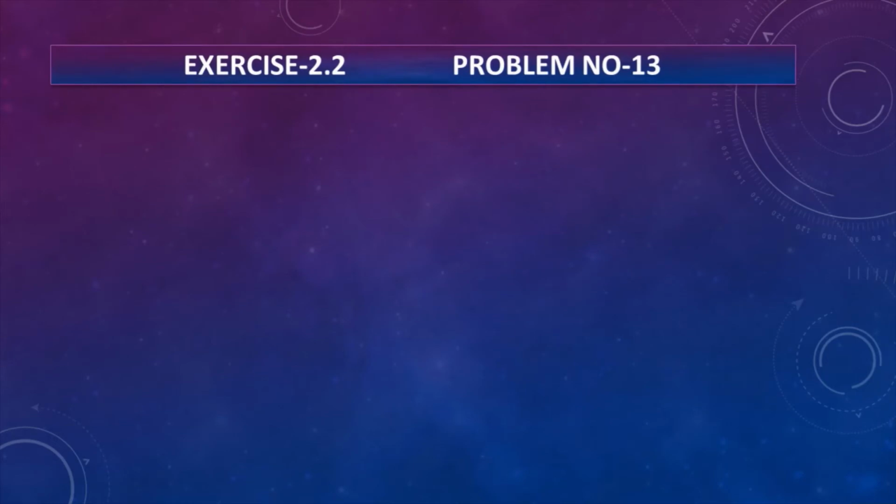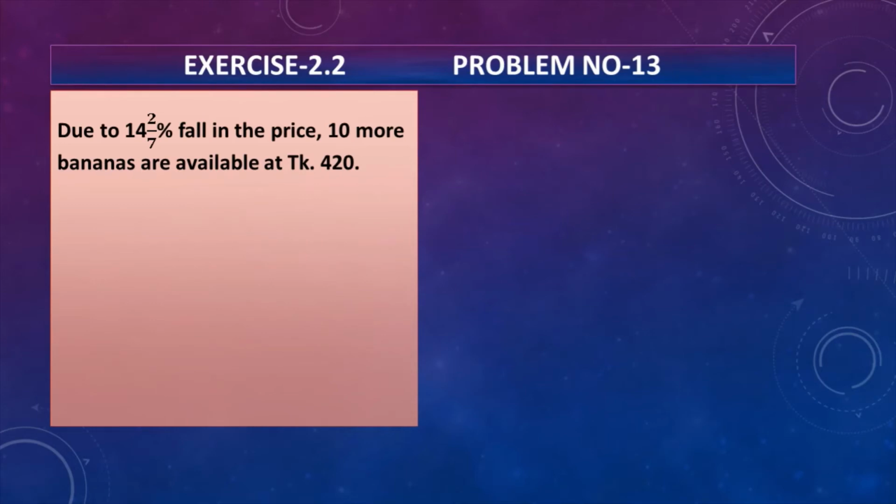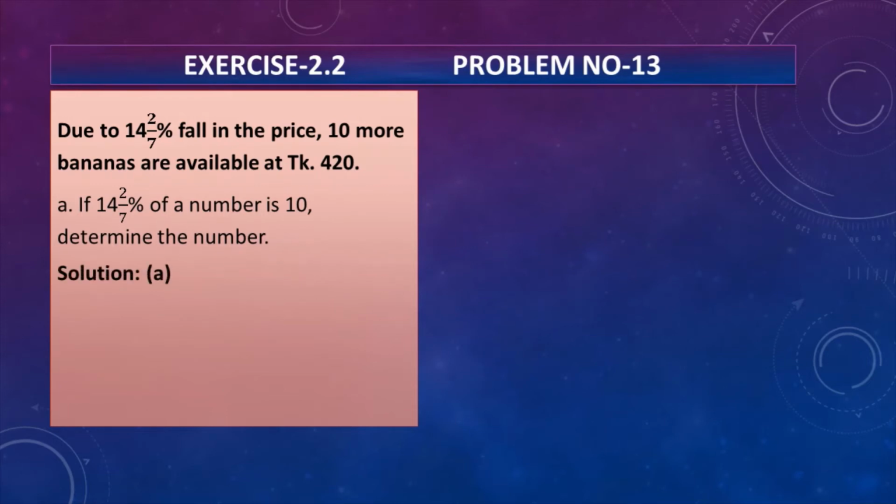Now exercise 2.2, problem number 13. Let us see the stem. Due to 14 whole 2/7% fall in the price, 10 more bananas are available at Taka 420. So this is the first question, number A. If 14 whole 2/7% of a number is 10, determine the number. Let us see the solution.